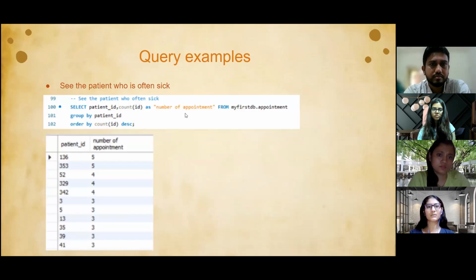So we are just querying it with respect to the appointment table, and then counting which patient has more appointments. So this is the order of that, like who is most sick. So the person with patient ID 136 is most sick, and as well as 353.